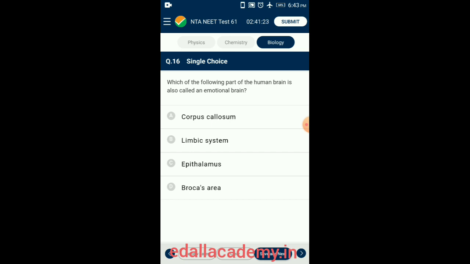Question number 16. Which of the following parts of the human brain is also called the emotional brain? The limbic system is present on the inner border of the cerebrum, on the floor of the diencephalon, and is also called the emotional brain or animal brain. It controls emotion and animal behavior like sniffing, sexual feelings, pain, pleasure, etc. So the answer is option B, limbic system.